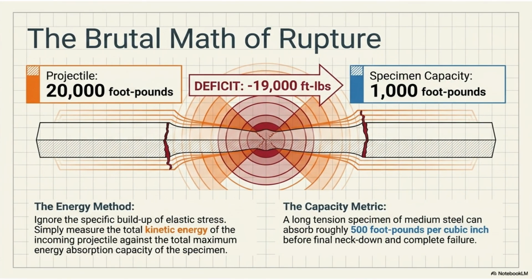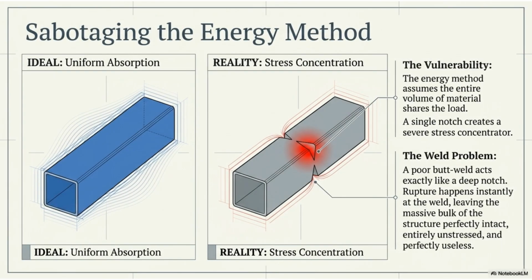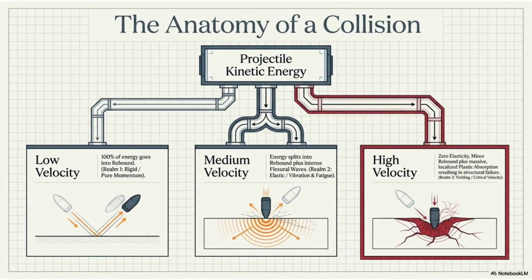The energy method for predicting rupture ignores elastic stress and compares the projectile's kinetic energy to the specimen's total energy absorption capacity. For medium steel, the capacity is roughly 500 foot-pounds per cubic inch. The energy method is sabotaged by stress concentration. An ideal scenario assumes uniform absorption. In reality, a notch or a poor butt weld acts as a severe stress concentrator, causing instant rupture at the weak point. Collisions vary significantly with velocity.